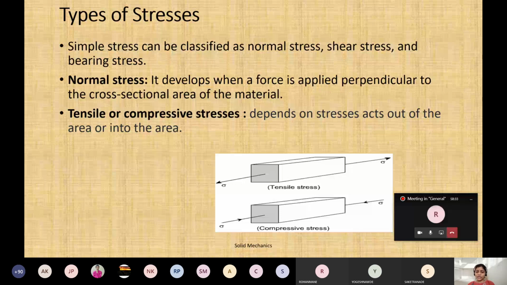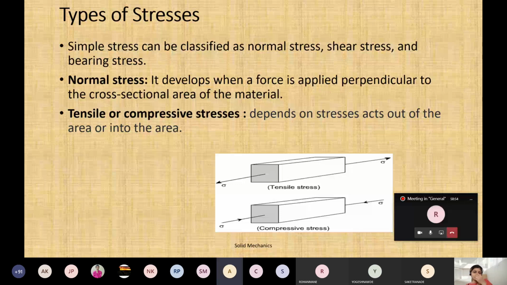The same opposite in compressive stress, that will have a compact action. It will try to compress the material, और जैसे ही वो compress करेगा material को, the length will reduce and the cross section area will increase. Clear this one?